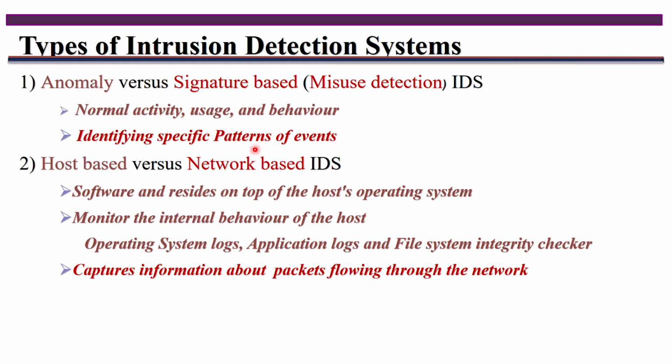Now, patterns of events, as I told earlier. For example, if I take a system call as one of the events, that system call is for a normal request. If it is requesting the services of the operating system and is normal, then it is okay. If it is, as I told, to open a sensitive data file, it is not a normal one. If any other file is requested to open, then it is normal. Like that you have to identify the specific patterns of the events, and based on that you call it signature based. If it is an anomaly event, then you have to flag such types of events here.